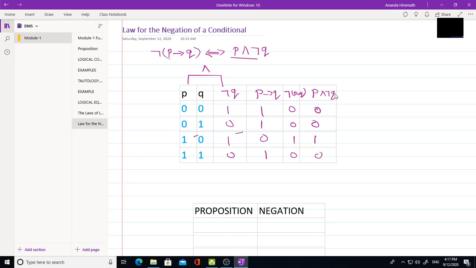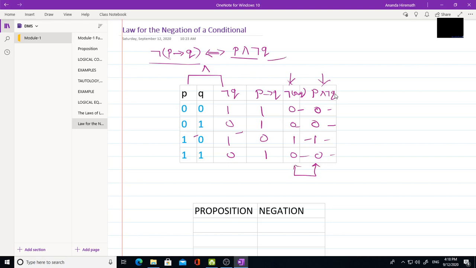Now we have got this P and not Q. Now if you observe, what is the LHS? Not (P conditional Q), this column. Then what is the RHS? P and not Q, this is the second. If you observe, both columns have the same truth values. See here: 0, 0, 1, 0 and 0, 0, 1, 0. Hence it is proved. We can make use of truth tables to prove such equations.